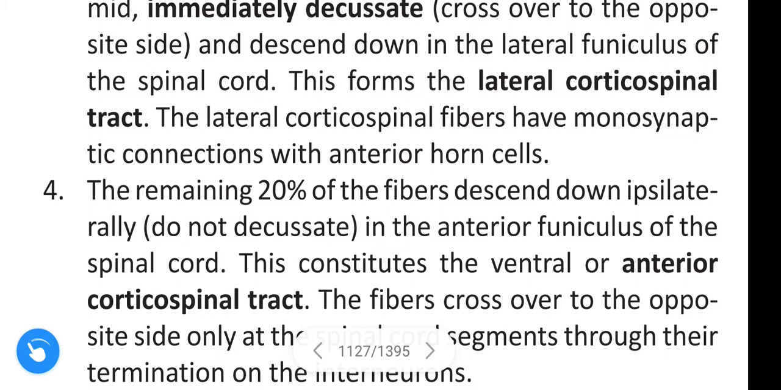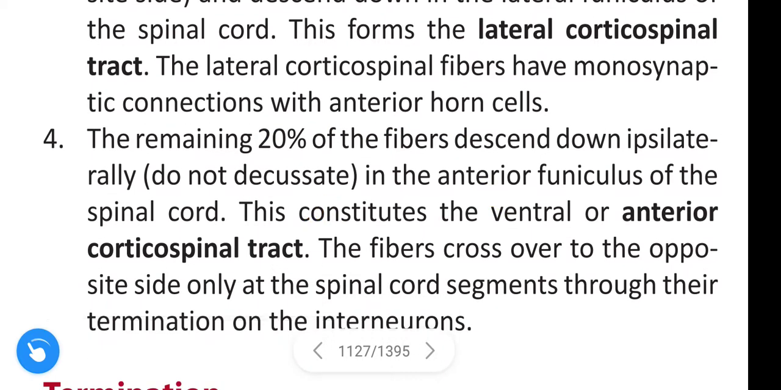The lateral corticospinal fibers have monosynaptic connection with the anterior horn cells. The remaining 20% of the fibers descend down ipsilaterally and don't decussate, in the anterior funiculus of the spinal cord.